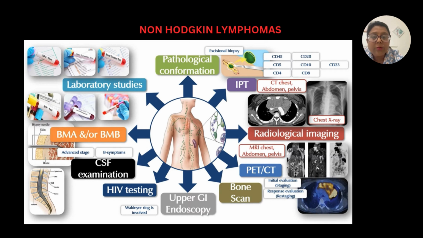A variety of tests should be done to diagnose and confirm non-Hodgkin's lymphoma. For pathological confirmation, biopsy of the lymph node is done and immunophenotyping on it is done. Other tests for staging and to know the extent of lymphoma, radiographic tests are done like chest X-ray, abdominal scans, PET scan, bone scan, upper GI endoscopy, HIV testing, CSF examination, bone marrow aspiration or biopsy, and blood tests like complete blood counts, renal function test, liver function test, LDH test, etc.